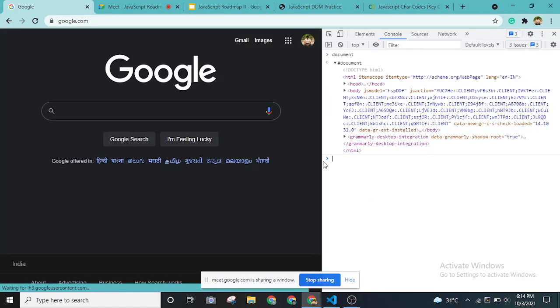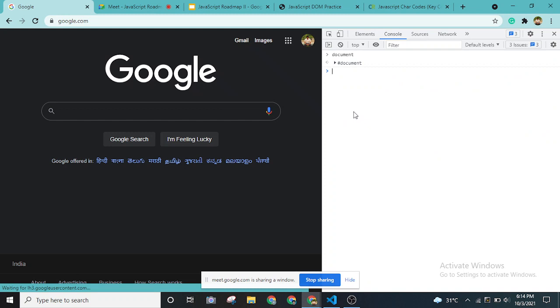Those of you who are not aware of JavaScript objects: an object in JavaScript is like a hash map or hash table. It's a key-value pair, and that's how we can store data in JavaScript in the form of objects.